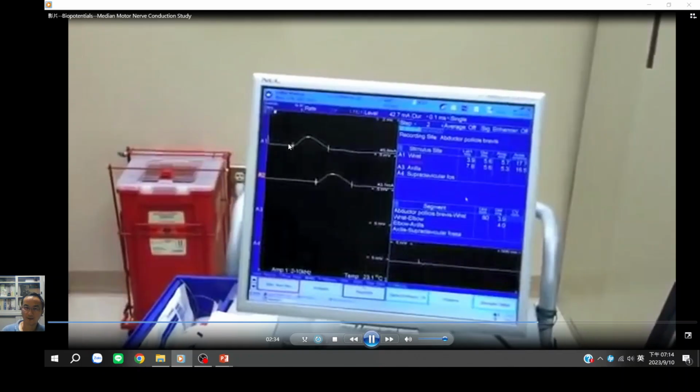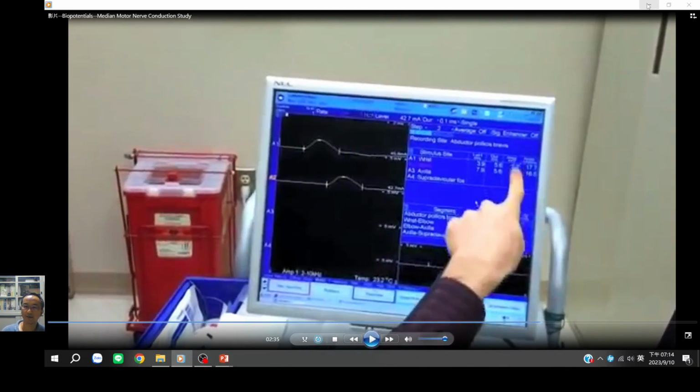Okay, you can see the time gap. And it didn't change. So that's maybe enough.